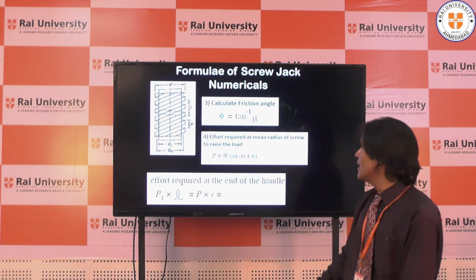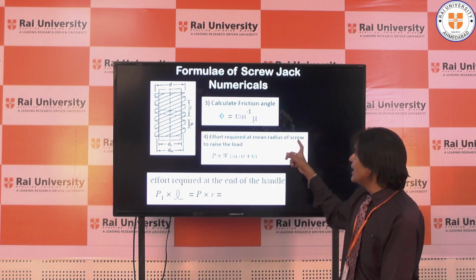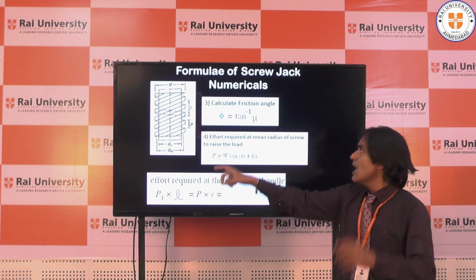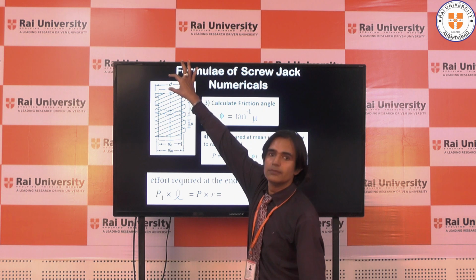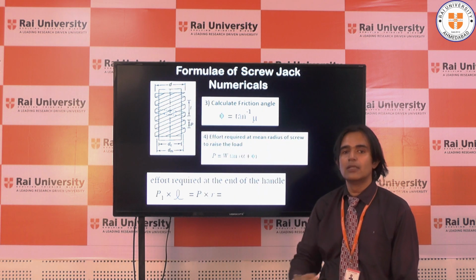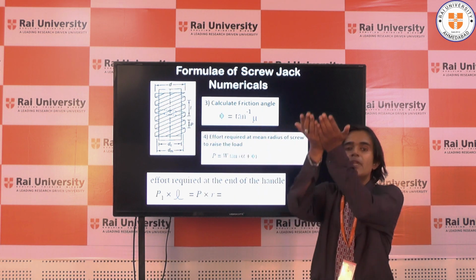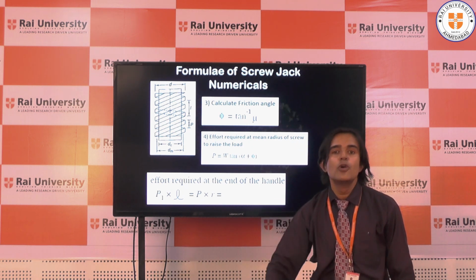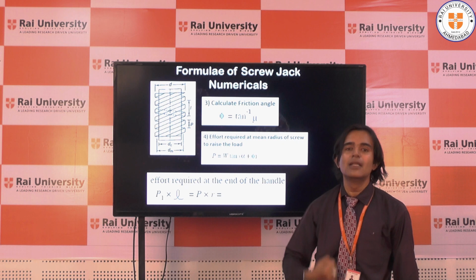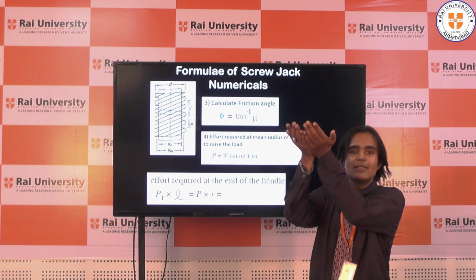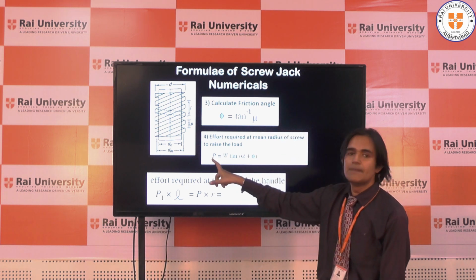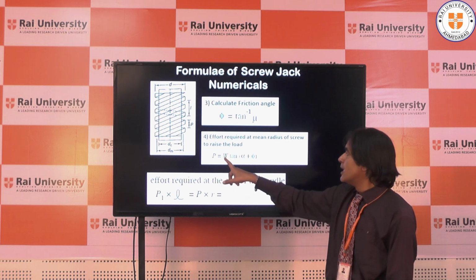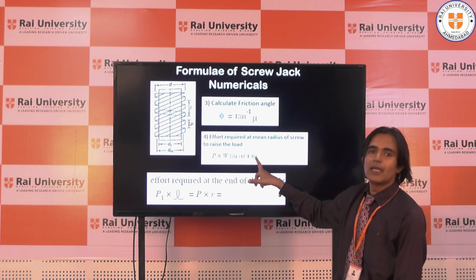Our next formula is the effort required to raise the load. Suppose I have placed a load over here and I'm going to move the handle. The load raised is W. But how much effort is required on the handle so that the load is raised? That effort required is P. P is W tan of alpha plus phi.